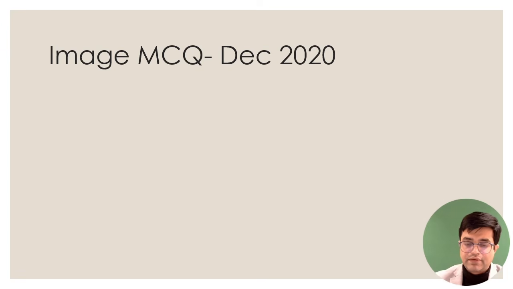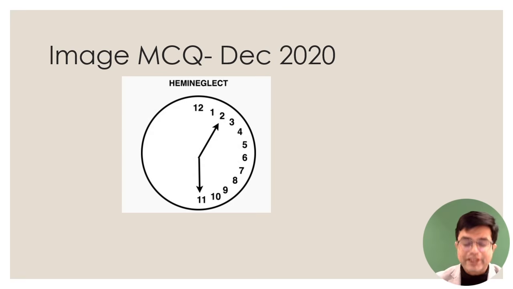Then now have a look at the image asked in MCQ exam December 2020, and the interpretation is not correctly mentioned in some of the resources that you would have read. So there was a question where they said that a draw the clock test was done. When you ask a person to make a clock, a round clock, and all the numbers on that, and we tell him to make it and show it to us, and the patient makes a clock like this, what is the likely diagnosis? The patient is having a phenomena called as hemi-neglect. So remember, this is hemi-neglect which is being shown here.